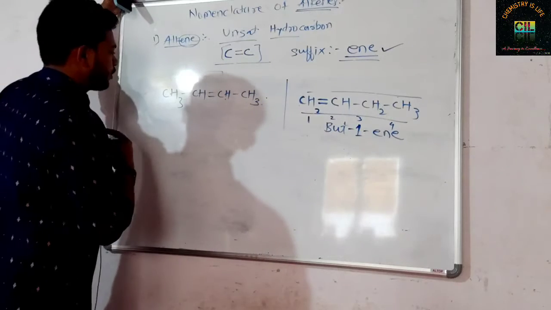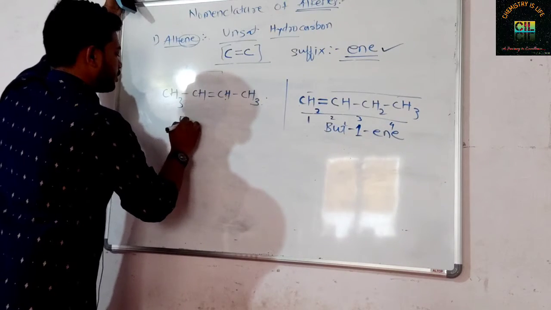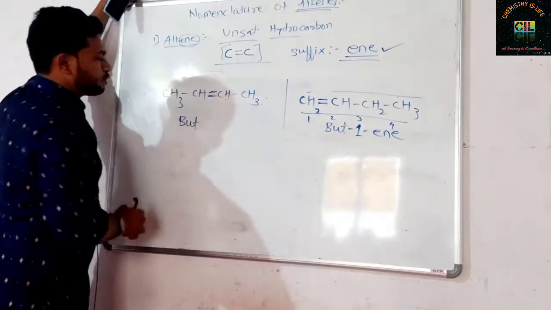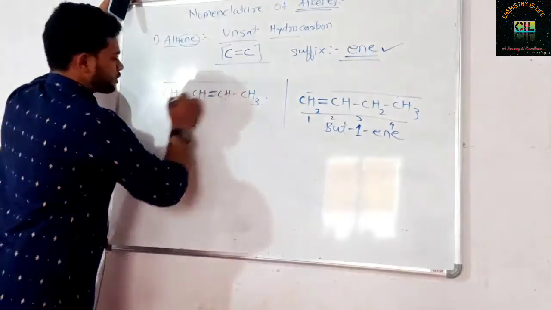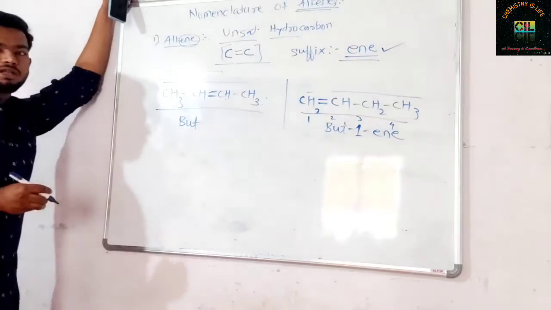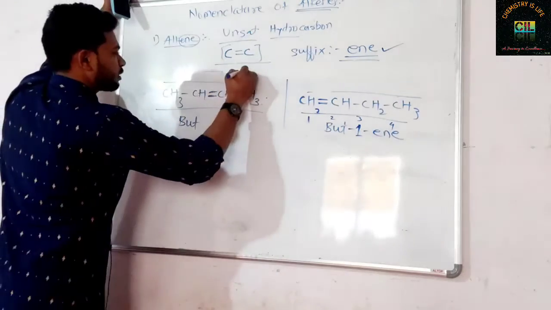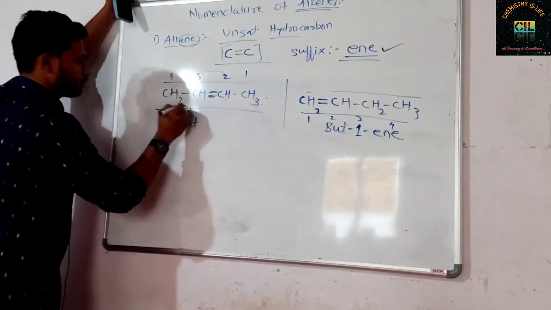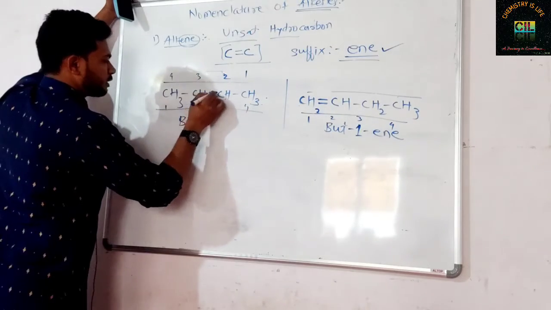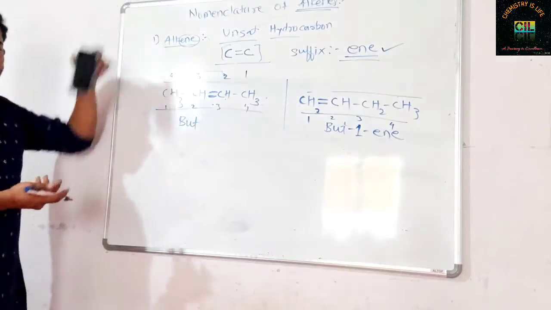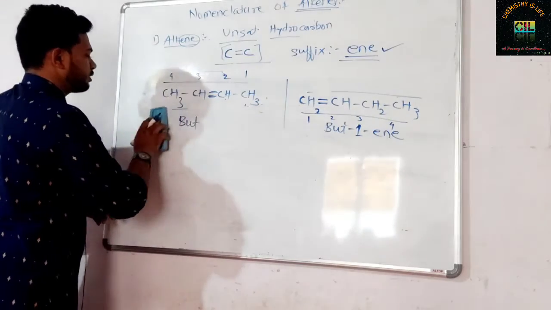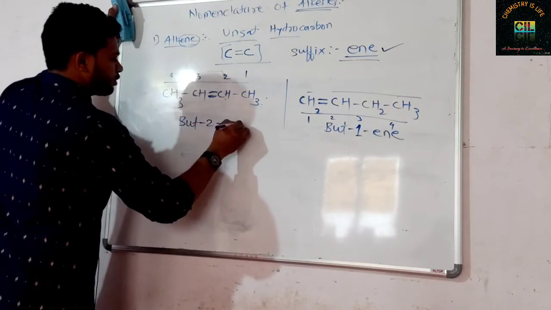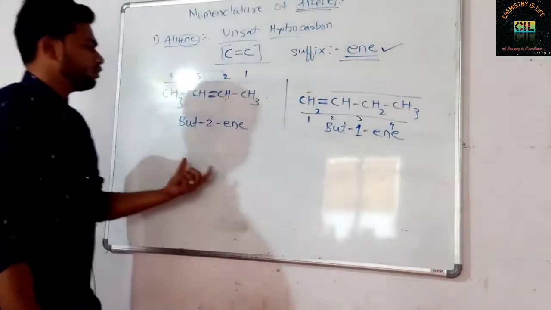Again here, now do here. How many carbons are there? 4. So this is but. Correct. But. Then a double bond is there, right? And you have to do the numbering also. Select the longest chain. First rule, select the longest chain. Then the doubly bonded carbon should get the lowest possible number. If you do numbering this way, 1, 2, 3, 4, the double bonded carbon is getting number 2. And if you do numbering this way, 1, 2, 3, 4, the double bonded carbon is getting number 2. Both sides you are getting only number 2. So select any one side. Okay, so the second carbon of but is having the double bond, so but-2-ene. This is but-1-ene, this is but-2-ene.